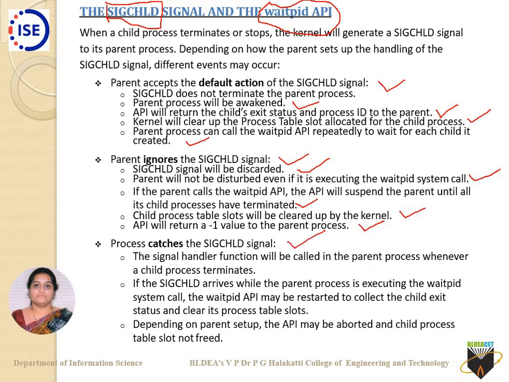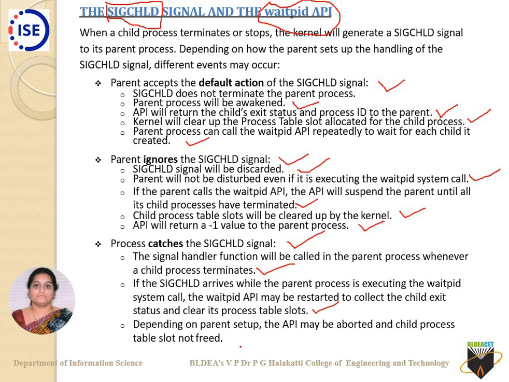What's the third one? The process catches the SIGCHLD signal. The signal handler function will be called in the parent process whenever a child process terminates. If the SIGCHLD arrives while the parent process is executing the waitpid system call, the waitpid API may be restarted to collect the child exit status and clear its process table slots.